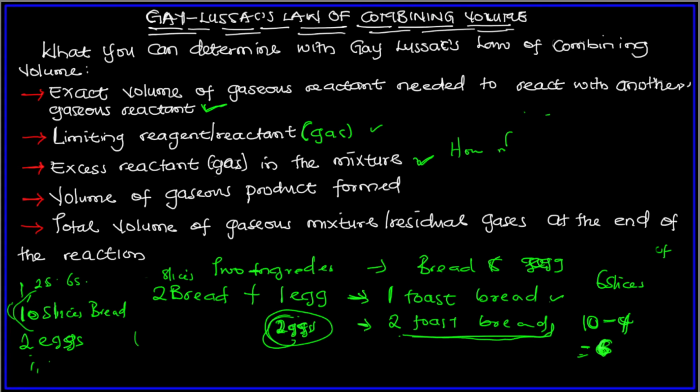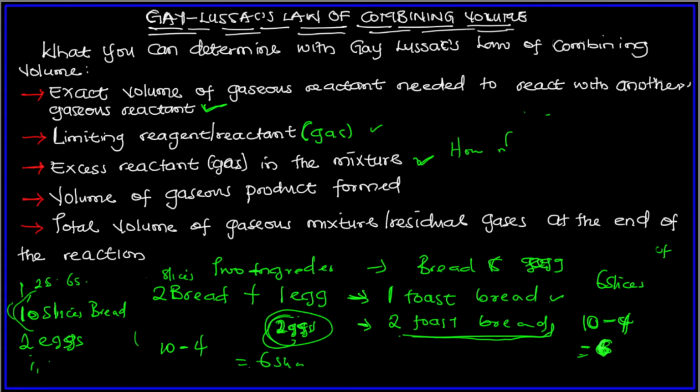So here we have 10 slices of bread before we started making the toast bread, minus how many slices did we use? We used 4. So 10 minus 4 is 6. So we have 6 slices of bread remaining.